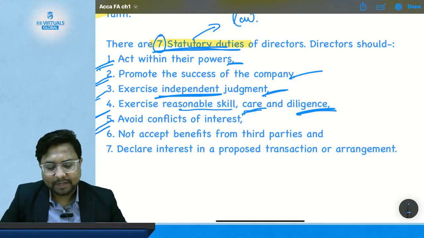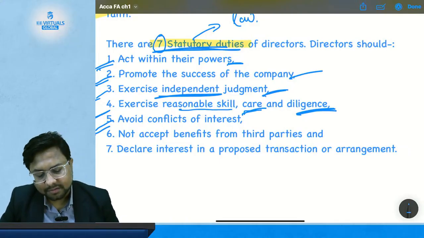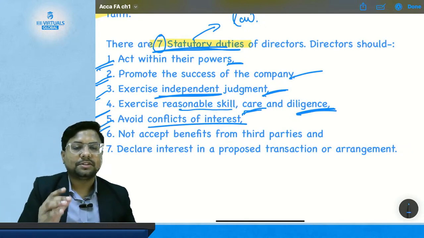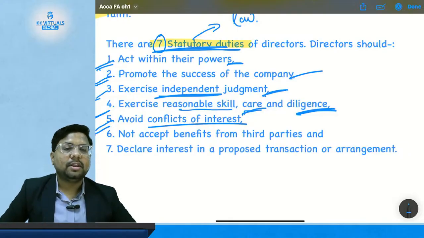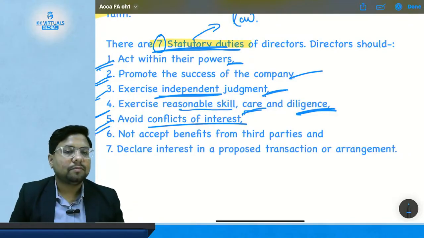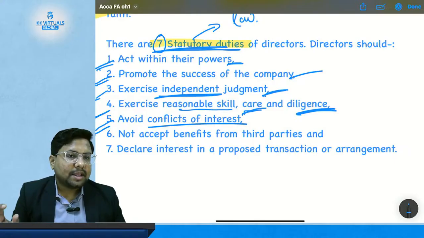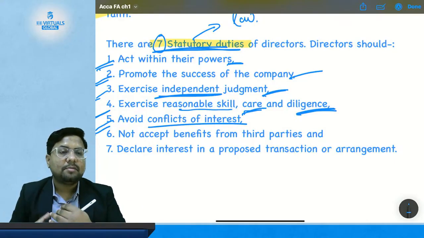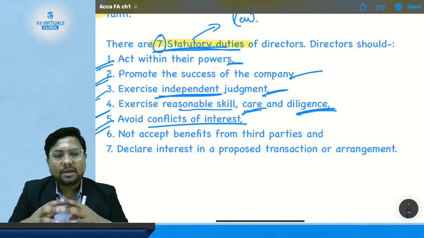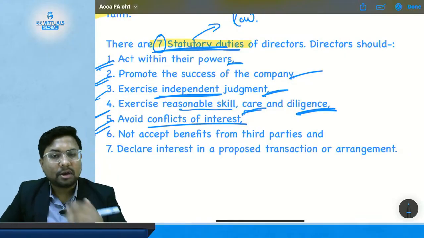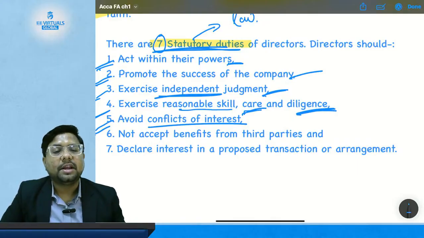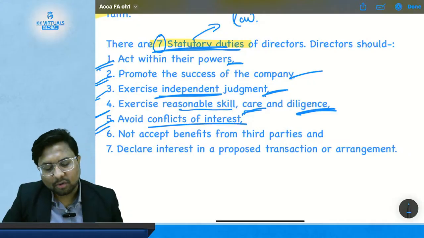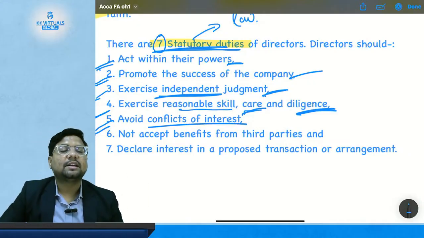Duty number 5, that is to avoid conflict of interest. This is one of the most important duties of the director, to avoid the conflict of interest. Suppose I am the director of a company and the director needs to purchase something from the vendors, so there might be some cases where I might get interested in those transactions where I will earn my personal profit in the transaction. So the director should avoid the conflict of interest and should tell the company that in this transaction they are going to be interested, or in any other case there is a conflict of interest.